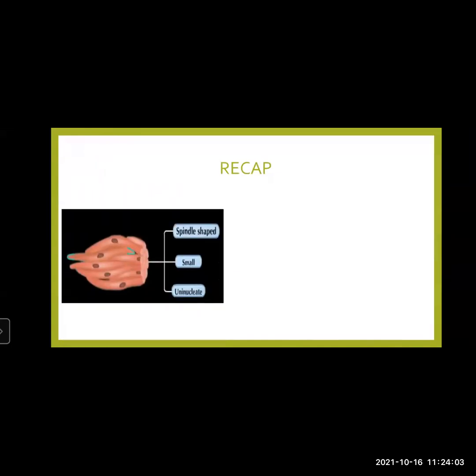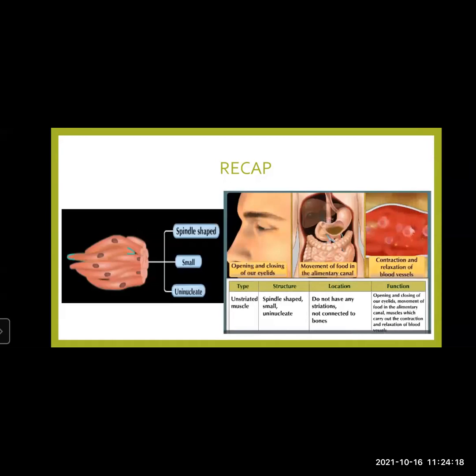Next is smooth muscles. Smooth muscles are short, spindle shaped, and uninucleated. They are found in the inner lining of digestive tract, reproductive tract or the reproductive system, eyelids, and the blood vessels.